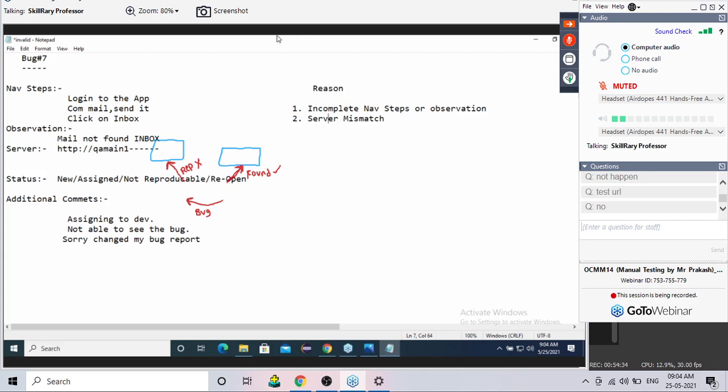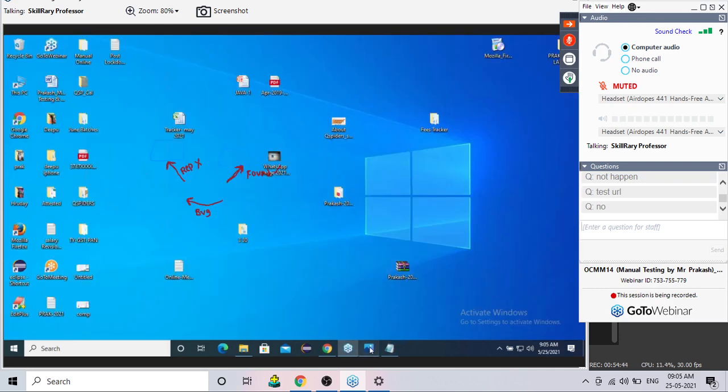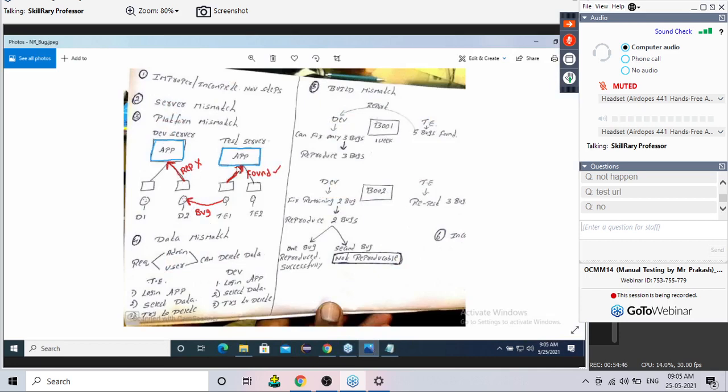So all of you, first you have to copy this concept. Like this, many reasons are there. You should write reason by reason. The topic is the same. Now write the second reason for not reproducible as server mismatch.